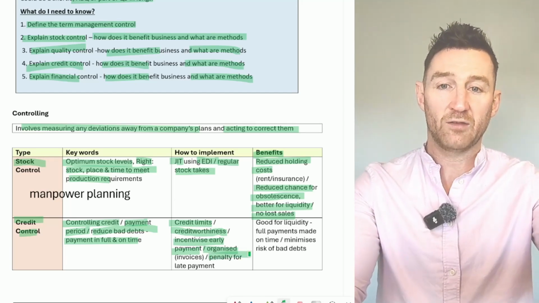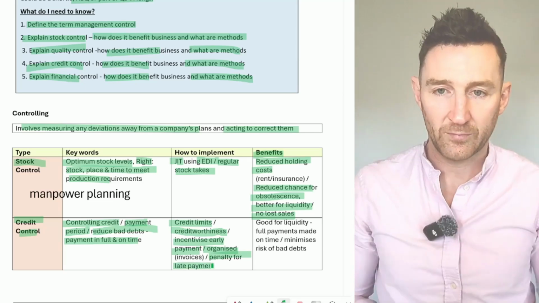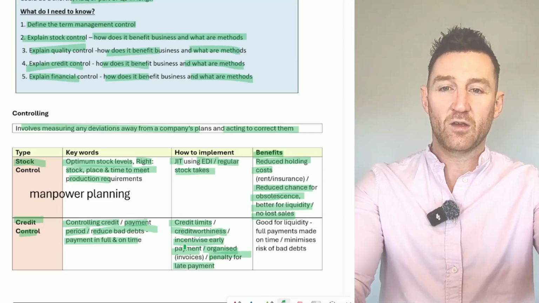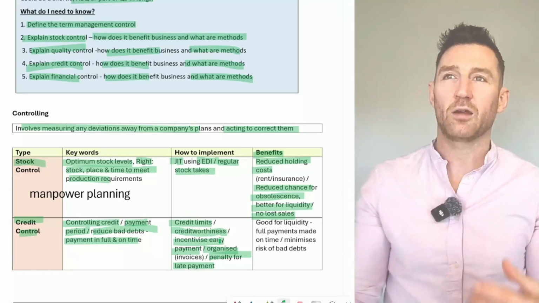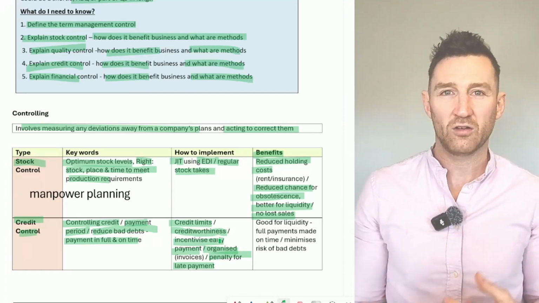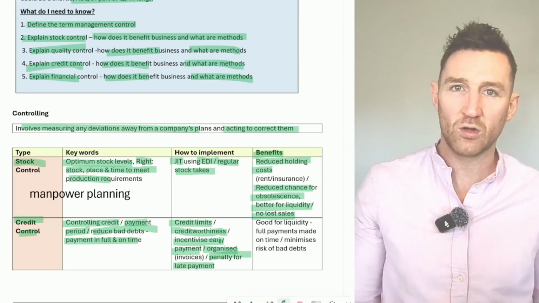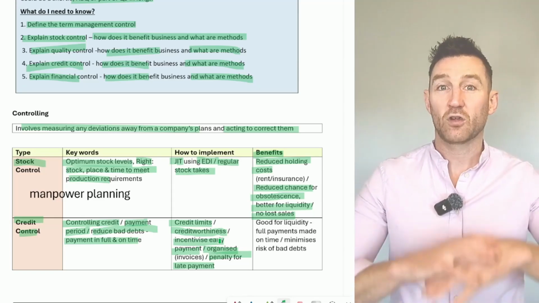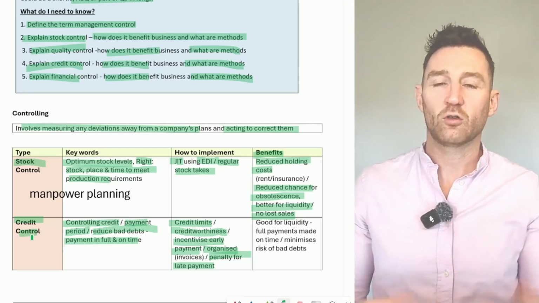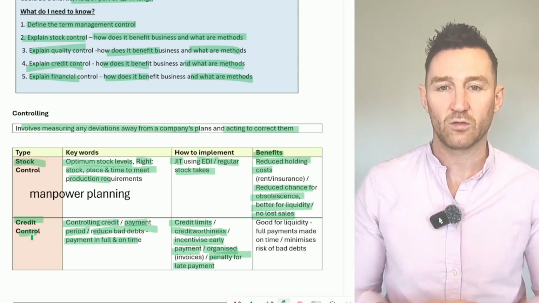Or you could also have a penalty for late payment. So incentivize early payment, but also penalize late payment. Really, these are important because we're kind of linking into Unit 4 here a little bit, and what we encounter when we look at issues of cash flow and liquidity. If you're going to improve your cash flow and liquidity, these are the things that you want to do. So control credit, right? So it's kind of a link here. So it is good stuff to know.